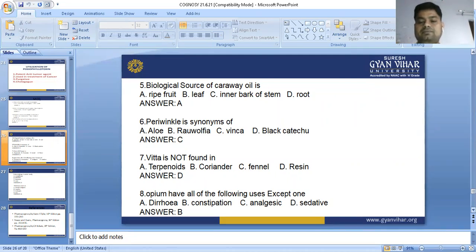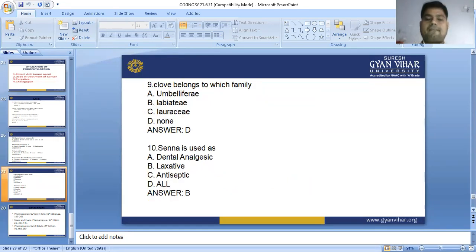Now next one: clove belongs to family. Does clove belong to Umbelliferae? No. Most volatile oils belong to the Umbelliferae family, like coriander and fennel.